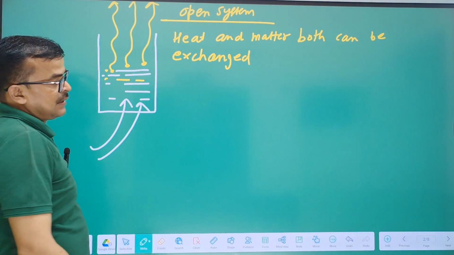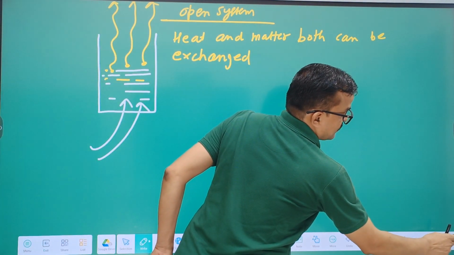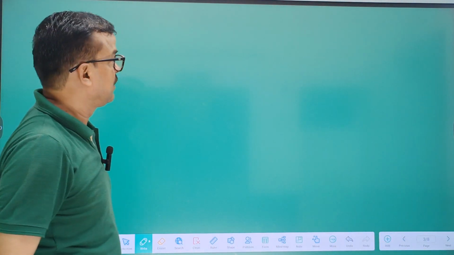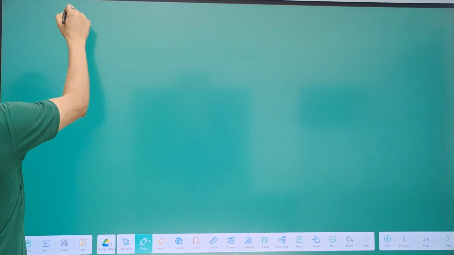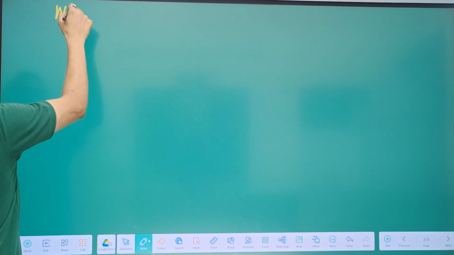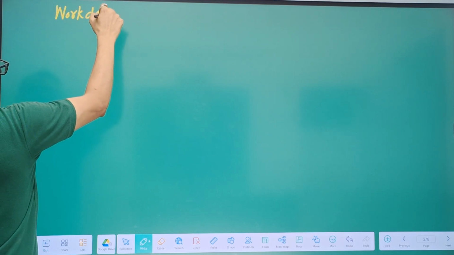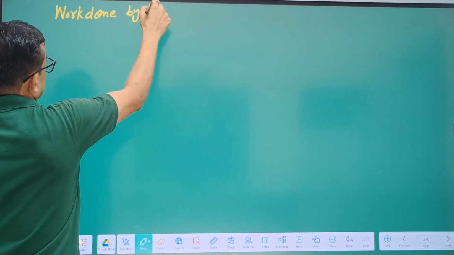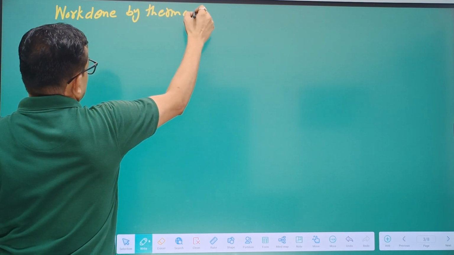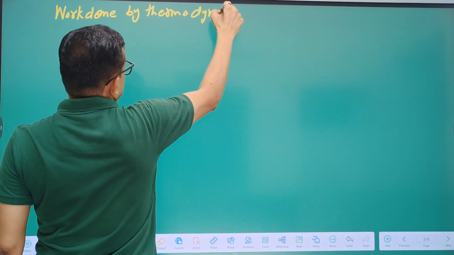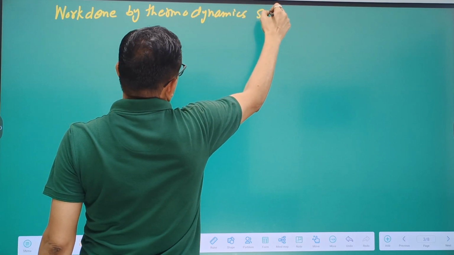So this is the explanation of what a system is, and now we will discuss work done by a thermodynamic system.